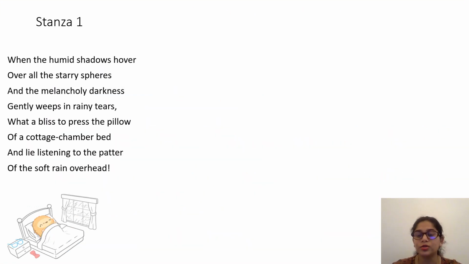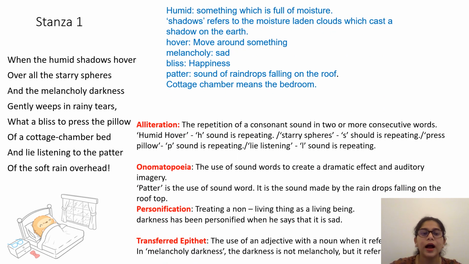Okay, now let's look into the poetic devices of the first stanza. As you can see over here, the first one is alliteration. You all know what alliteration is. Alliteration is when the initial consonant sound is repeated. I hope by now everybody knows what vowels and consonants are. Vowels are A, E, I, O, U. All the other letter sounds are called consonants, for example, B in B, K in C, D in D. So when these initial consonant sounds are repeated, it's called alliteration.